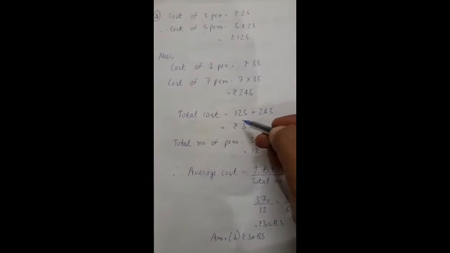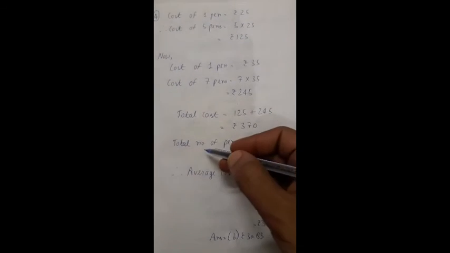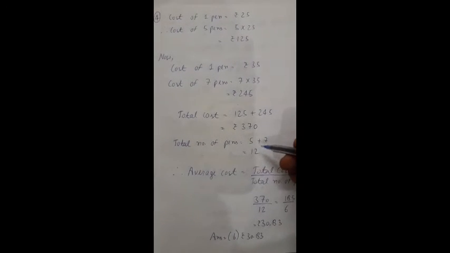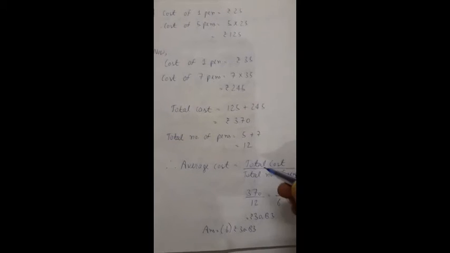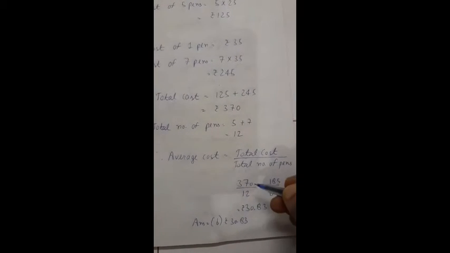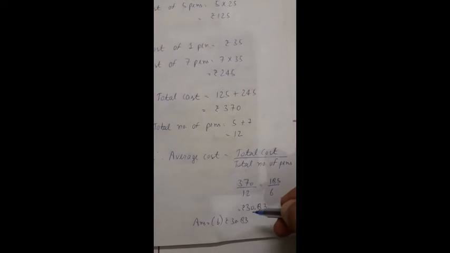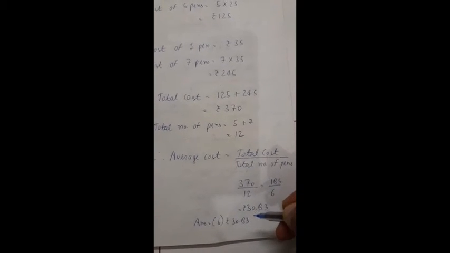Now total cost will be 125 plus 245, rupees 370, and total number of pens bought were 5 plus 7, that is 12. So average cost will be total cost upon total number of pens. So 370 upon 12. We will get 185 upon 6, that is rupees 30.83. So answer will be B part.